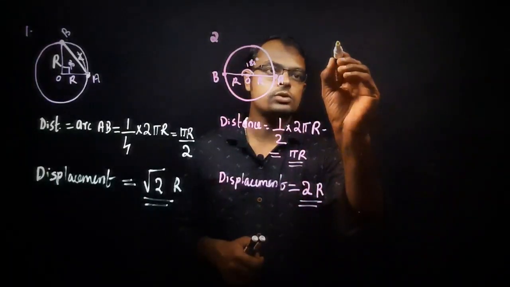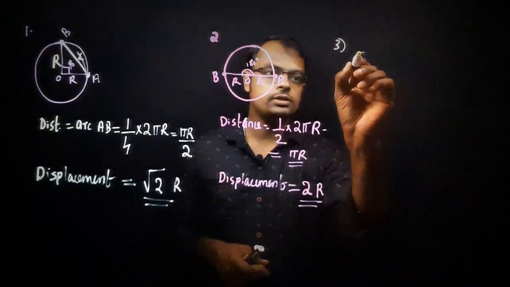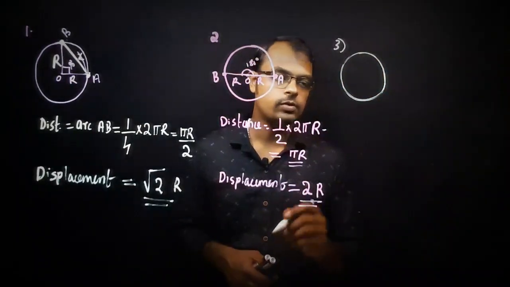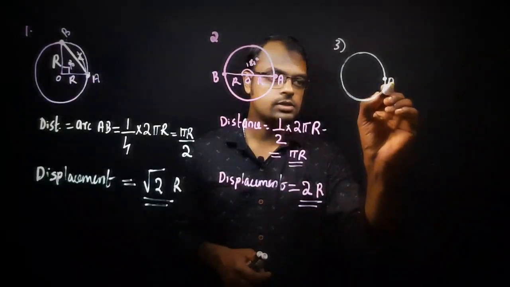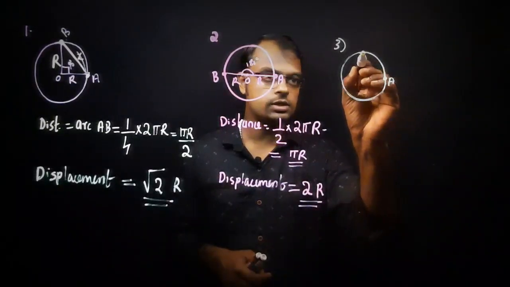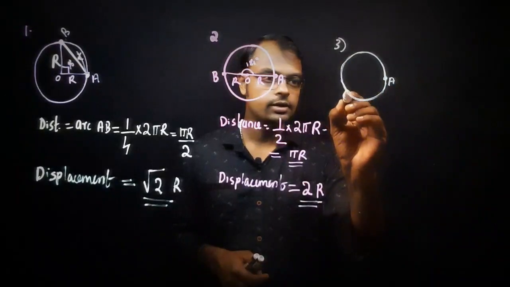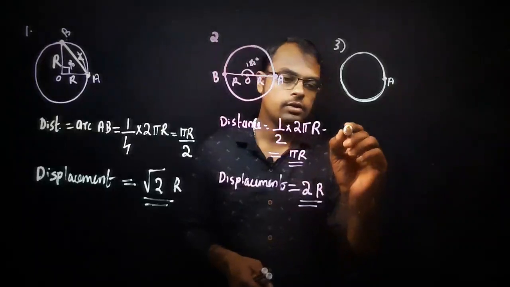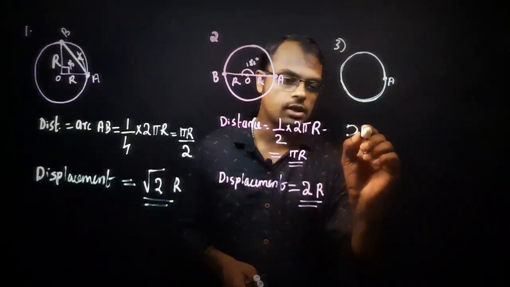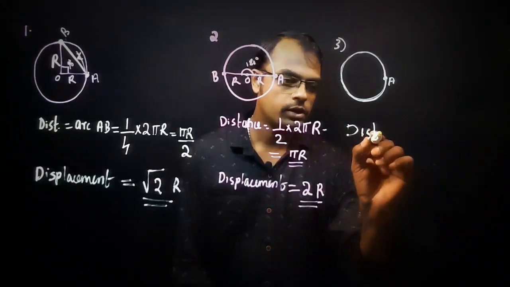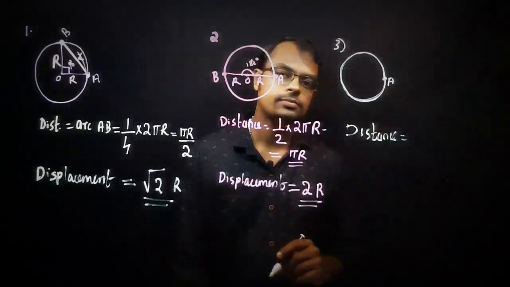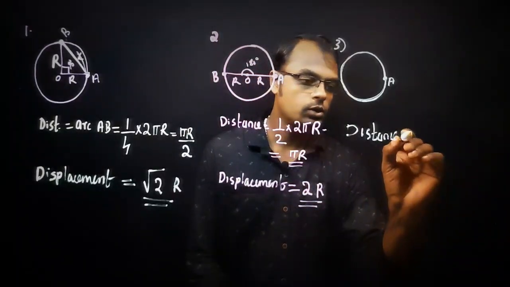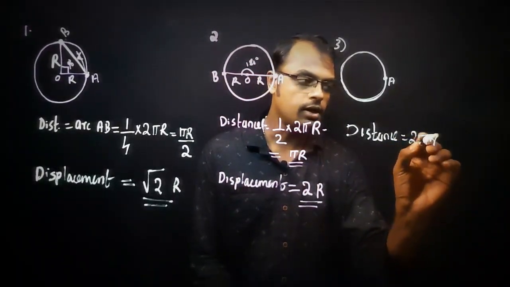Next, question number 3: the object covers an angle of 360 degrees. What does 360 degrees mean? This is the starting point. It started and reached here at 90 degrees, 180 degrees, 270 degrees, and reached here at 360 degrees. What is the distance it traveled? The distance traveled is equal to the circumference itself, that is 2 pi r.